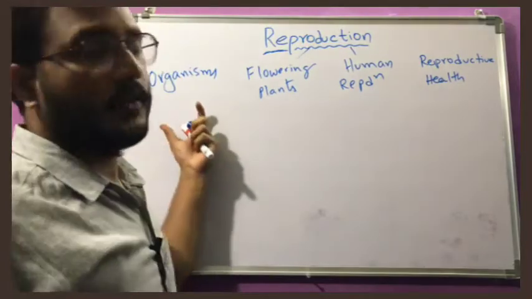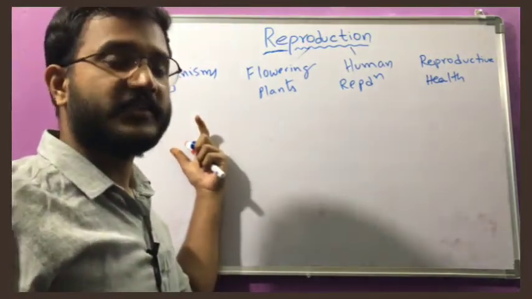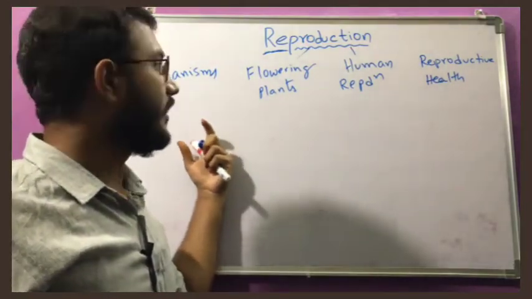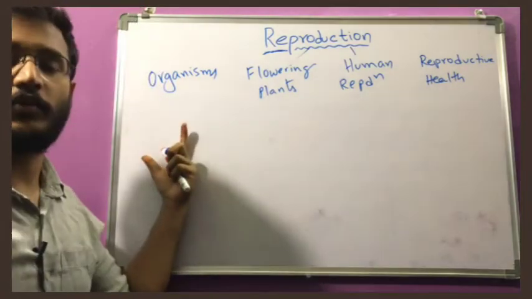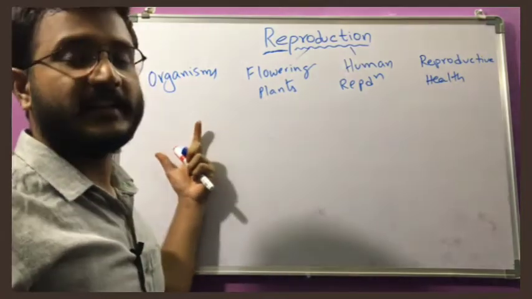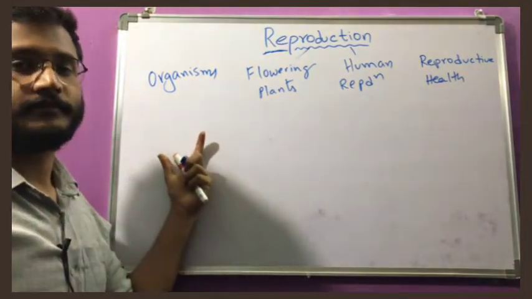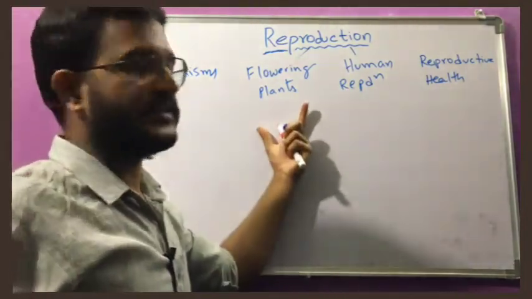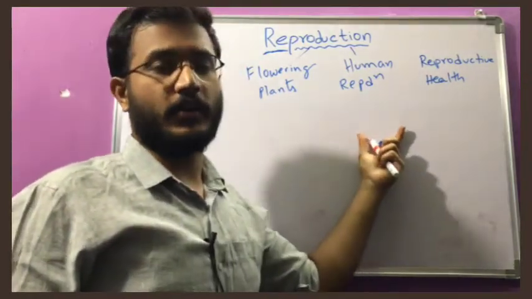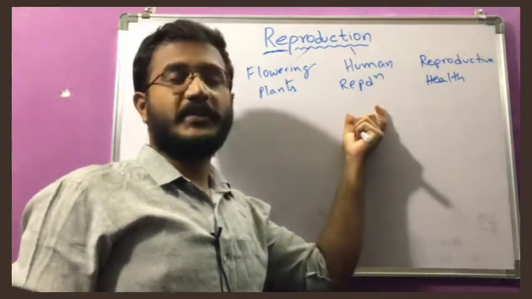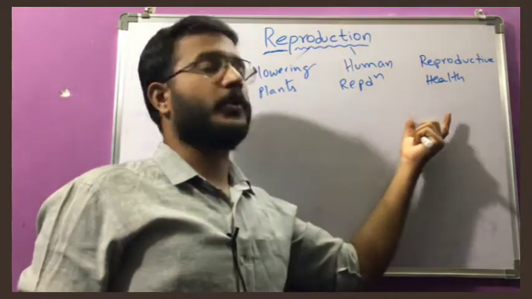In brief, we will discuss what is meant by reproduction, the different types of reproduction, the lifespan, what asexual and sexual reproduction are, and the agents needed to perform reproduction. Then plants, then animals, where the typical example is human reproduction. And then reproductive health.